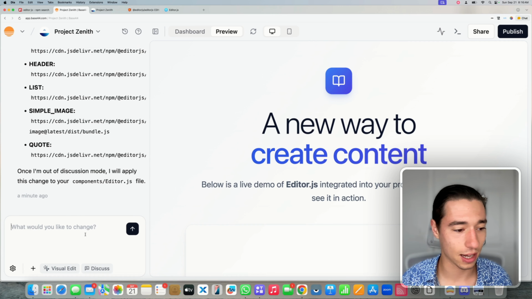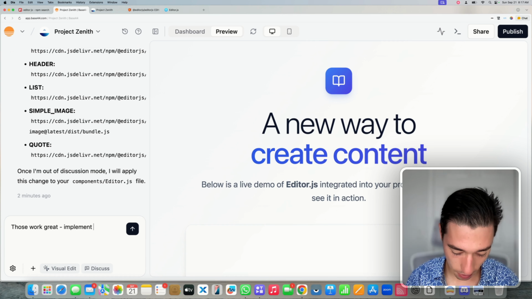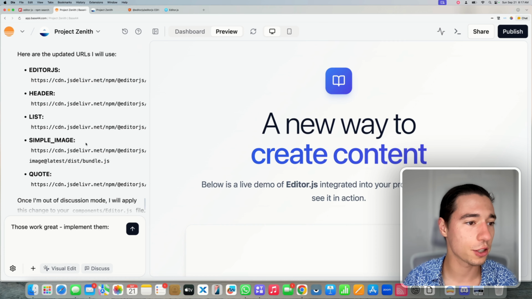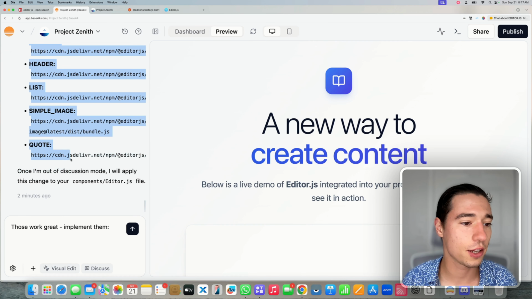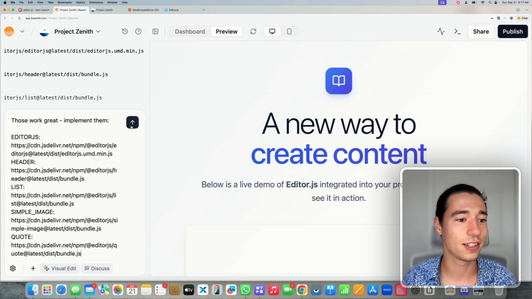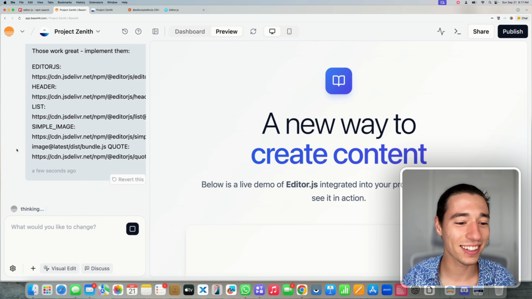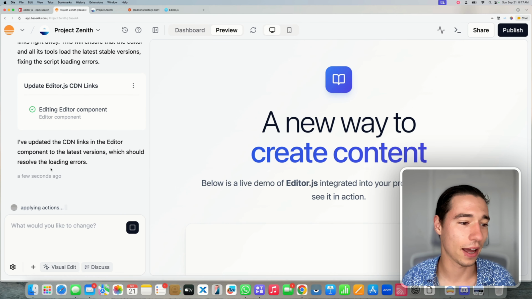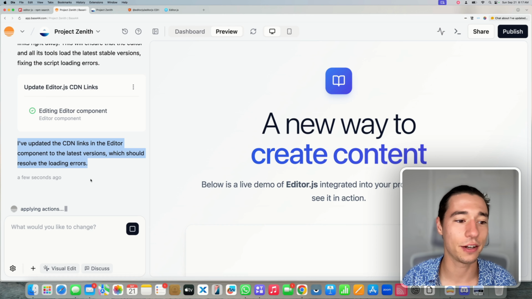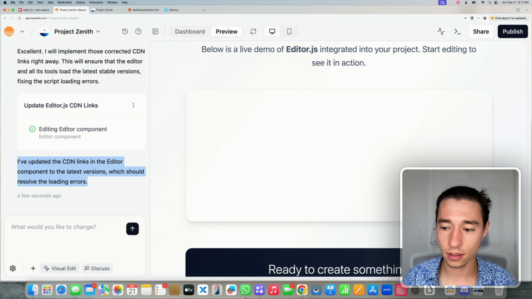Let's remove discuss, and let's say those work great. Implement them. And now I'm going to just reference the one that it gave us just to make sure that it's actually using the correct ones, because sometimes AI loves to tell you what's correct, and then it implements the thing that's wrong. Happens quite a lot, but we'll look into that. Okay, now I've updated the CDN links in the editor component to the latest versions, which should resolve the loading errors. That looks good. Now, it still gives us this error.